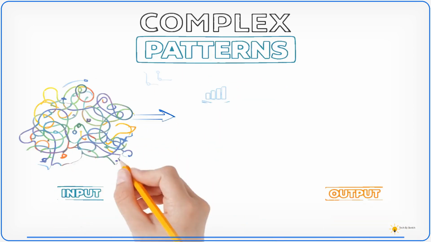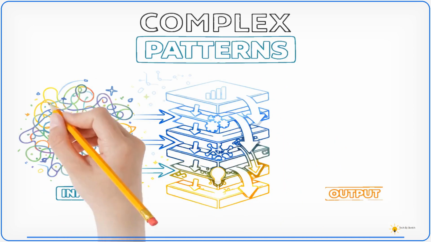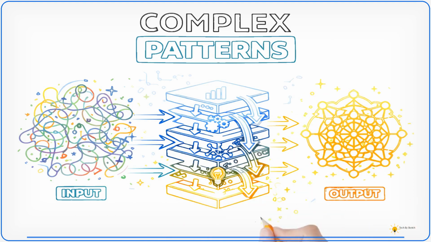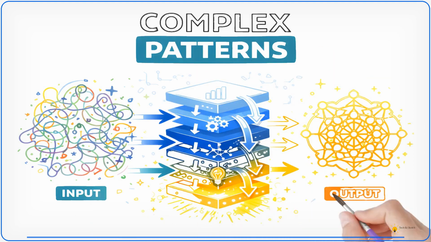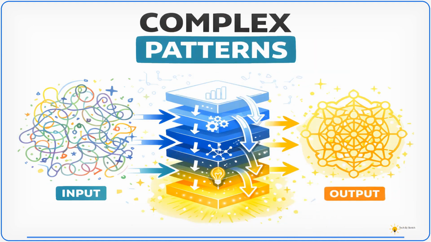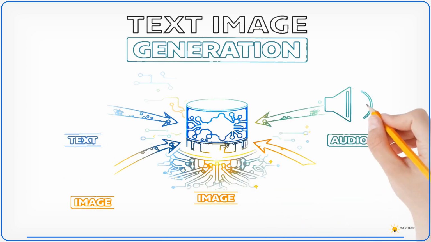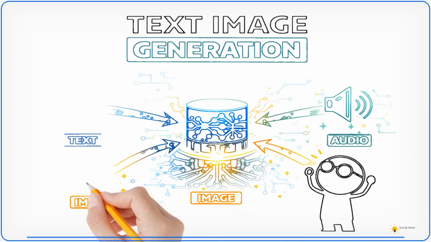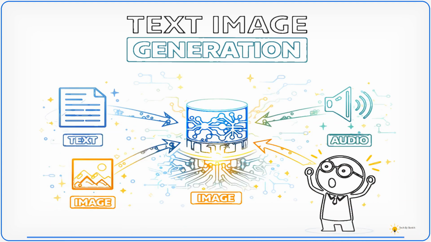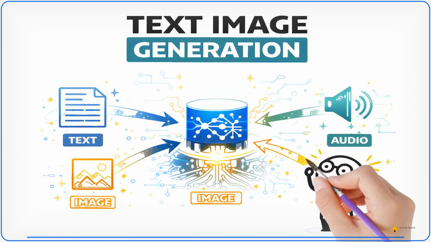This layered design is powerful. It enables complex pattern learning across datasets, improving overall accuracy. Deep learning performs well on advanced tasks, especially in text and image generation scenarios, where complexity is high.